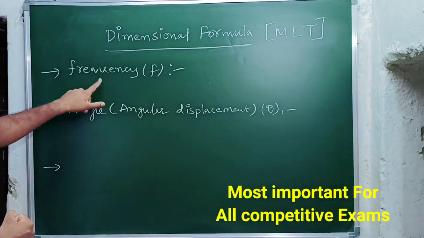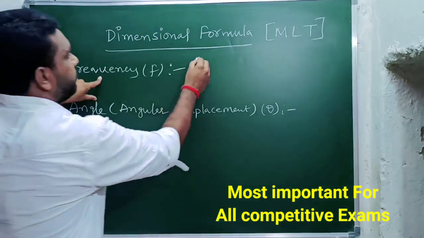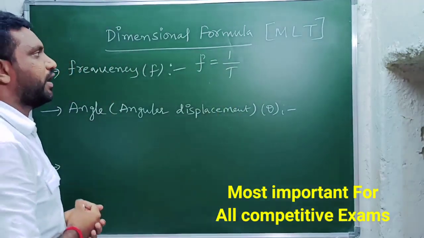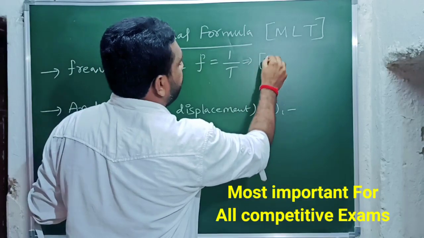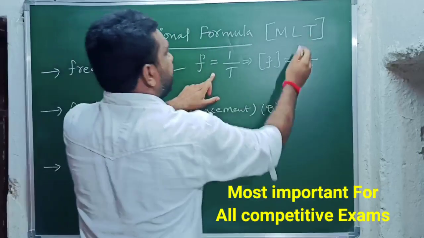We will consider frequency. Now we are going to find the dimension formula of frequency. As we know, frequency equals 1 by time period. So now we can write the dimension formula of frequency as 1 by time period, and time period means time only. What can we write instead of time period?